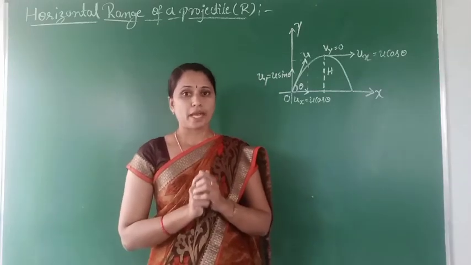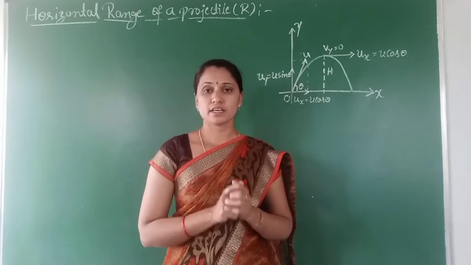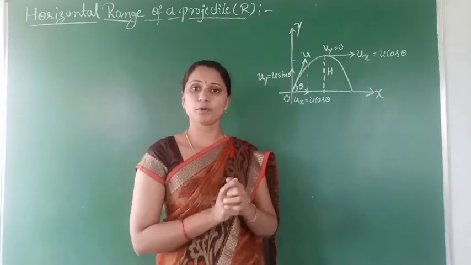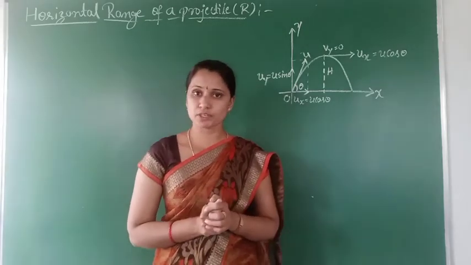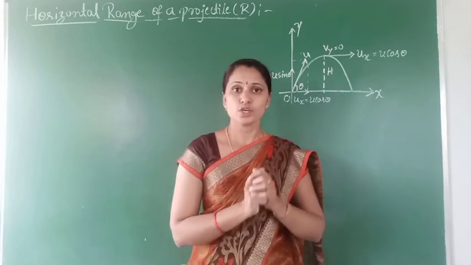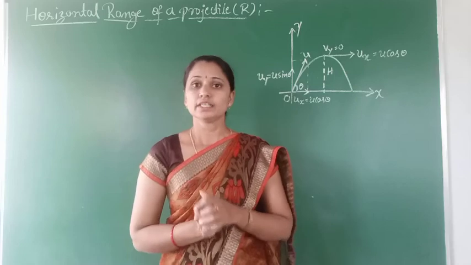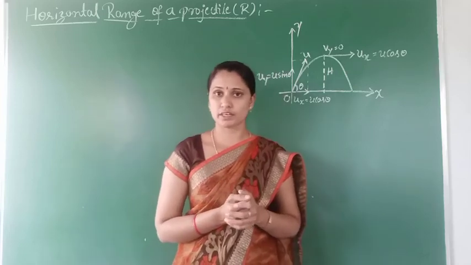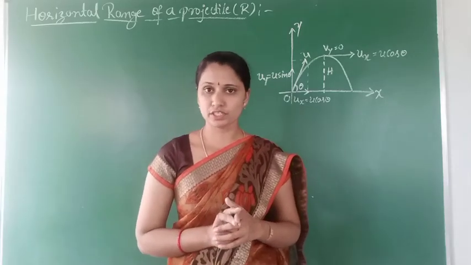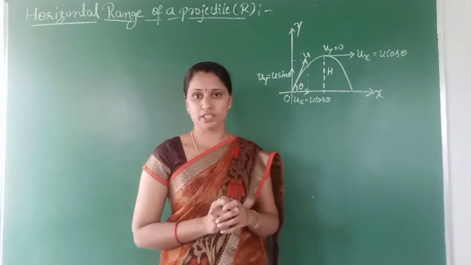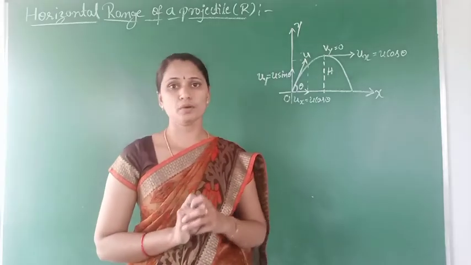Define maximum height of projectile, it was asked. It is the maximum vertical distance traveled by the projectile from the point of projection, known as the maximum height of projectile. Clear? Then write the expression for maximum height of projectile: h is equal to u square sin square theta divided by 2g. Clear? Write the expression and explain the terms. u is the initial velocity of projectile, theta is the angle of projection and g is the acceleration due to gravity. Clear? Now in this session we are going to discuss horizontal range of projectile.